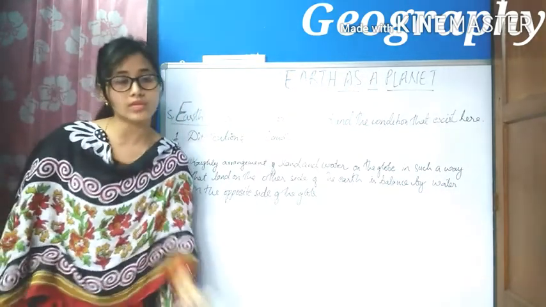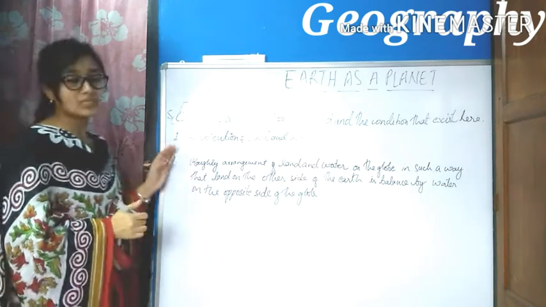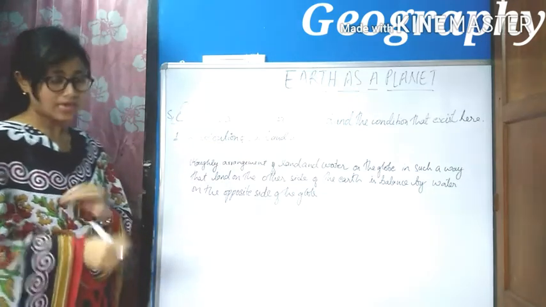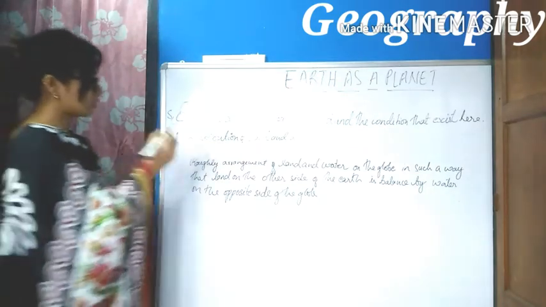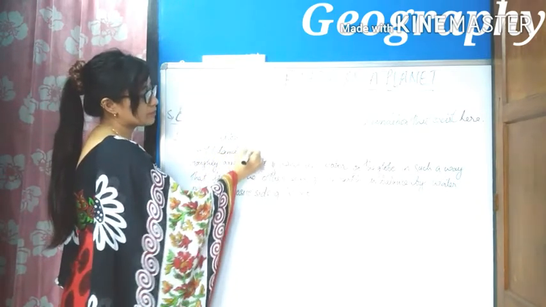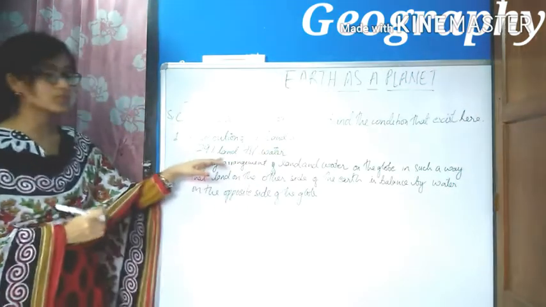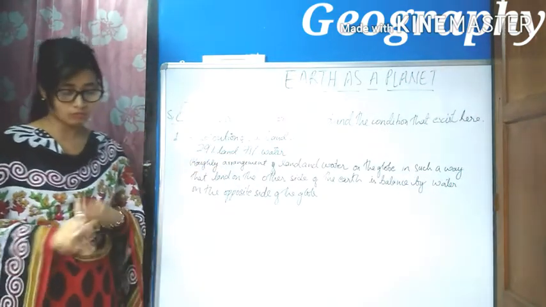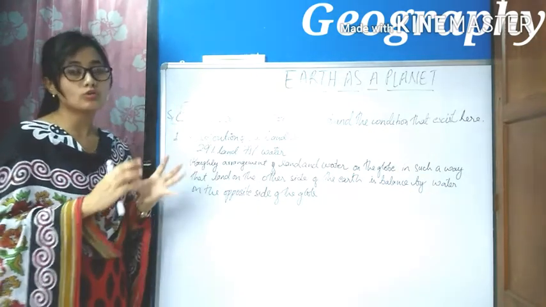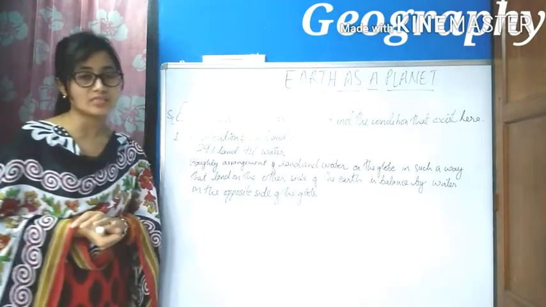Now let us go through the conditions that support life on Earth. The first condition is the distribution of land and water. Our Earth comprises 29% land and 71% water. When we view our Earth from space, it looks blue. That's why we say our Earth is a blue planet.